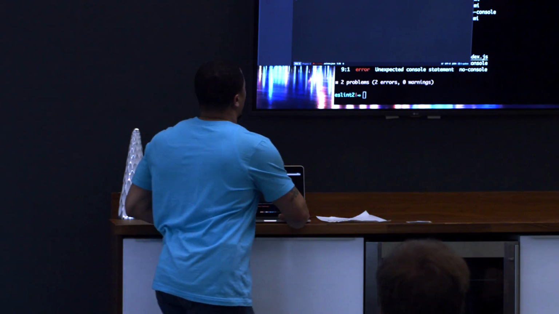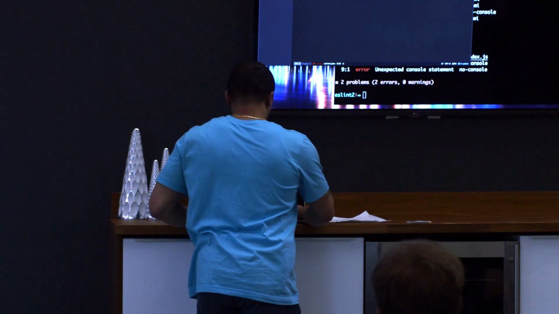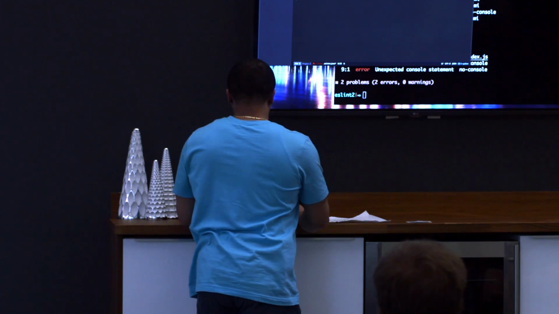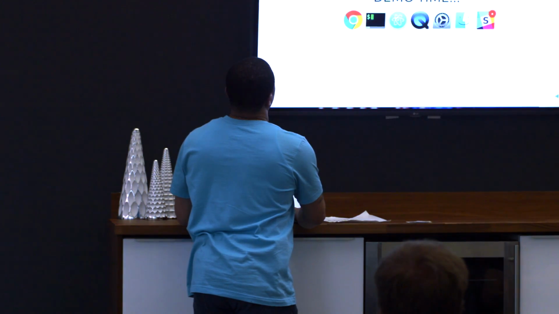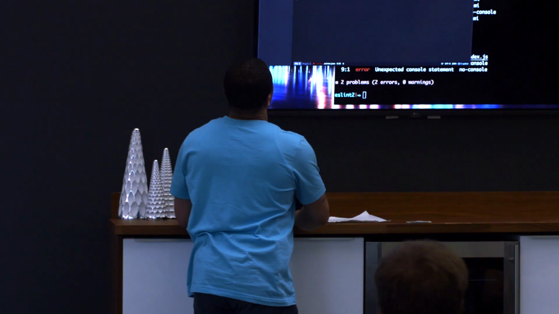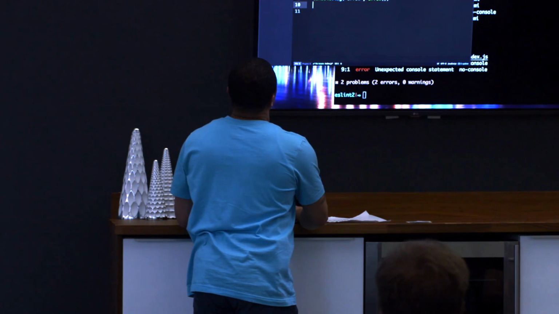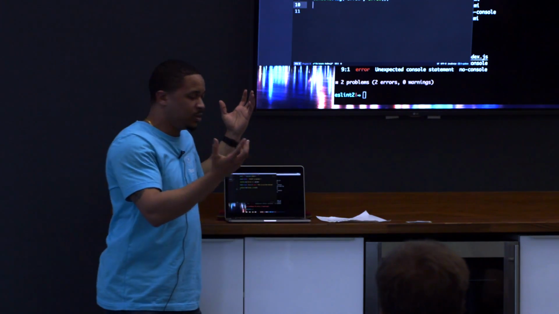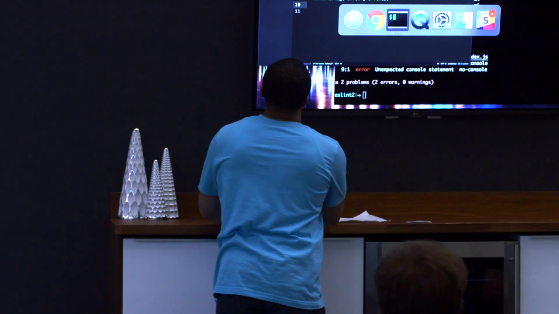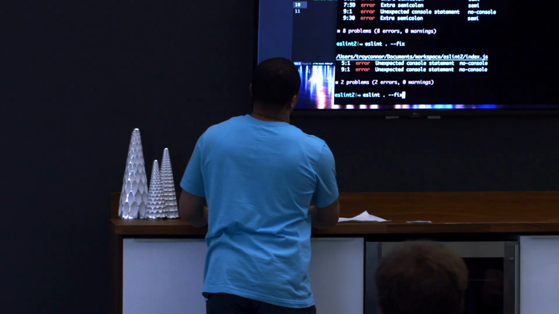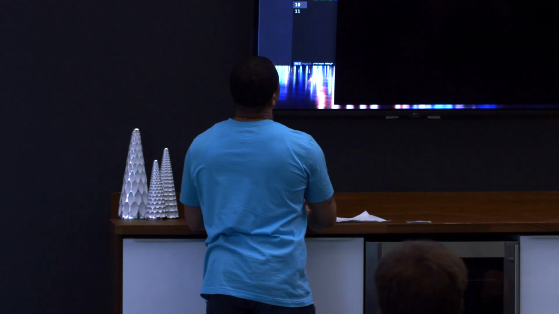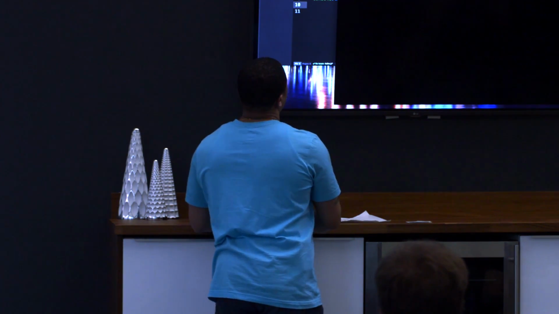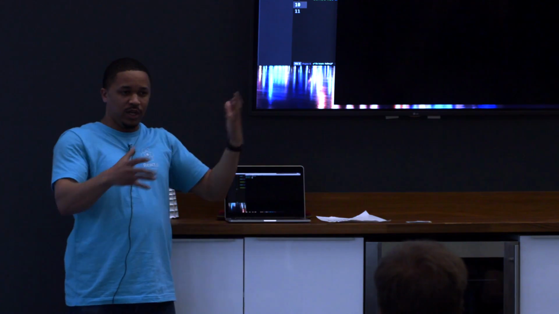So if I change this no-console to 0, and then get back to the editor, now it's all gone. If I run ESLint again in the terminal, hold on, let me clear that. It's gonna return true. So it's good.